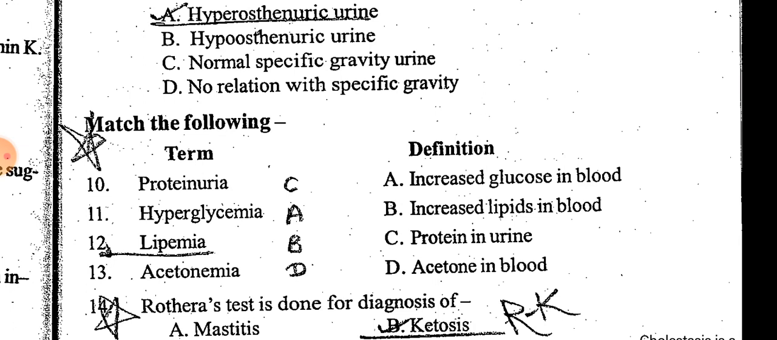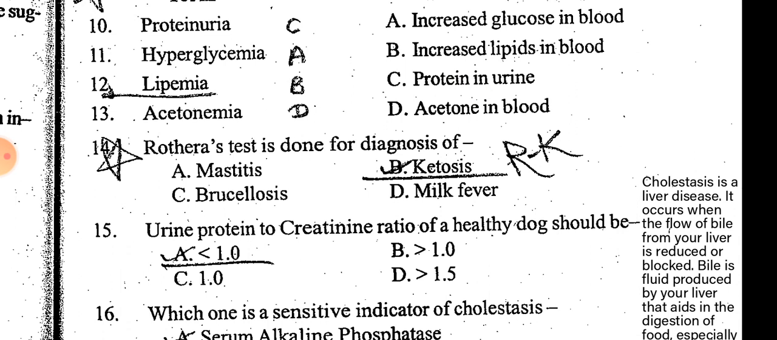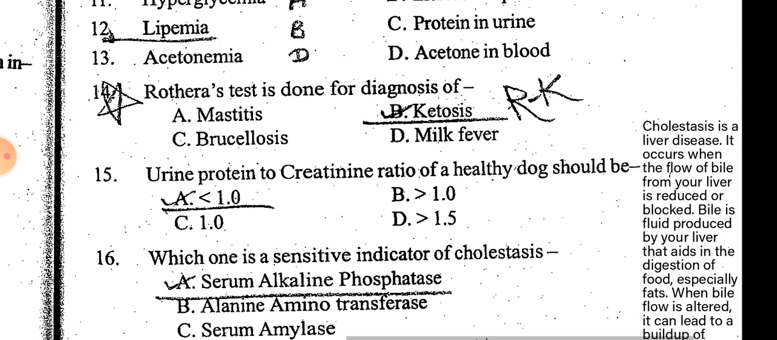Proteinuria is protein in urine. Hyperglycemia is glucose being more in blood. Lipemia means lipid in blood. Acetonemia means acetone in blood. Rothera test is used for diagnosis of ketosis. Urine test: urine protein to creatinine.